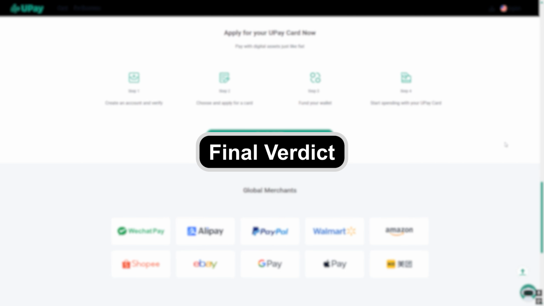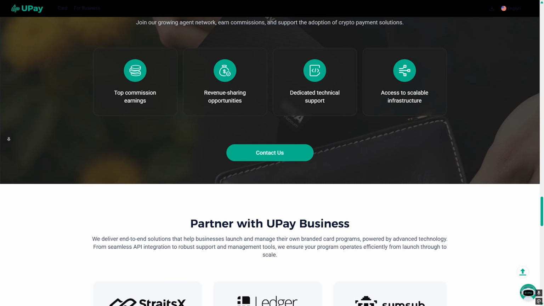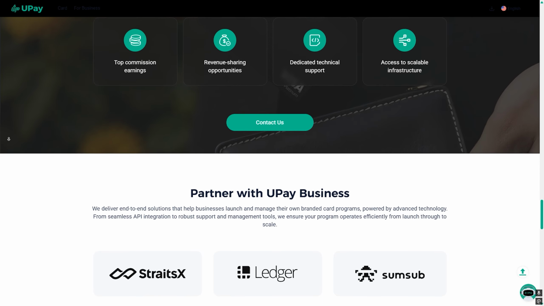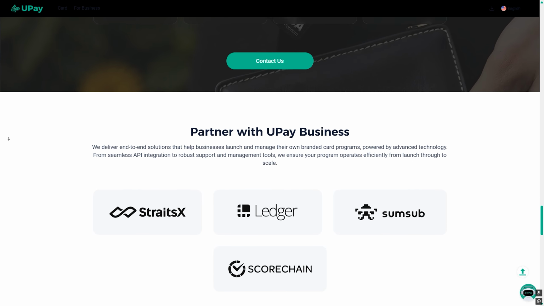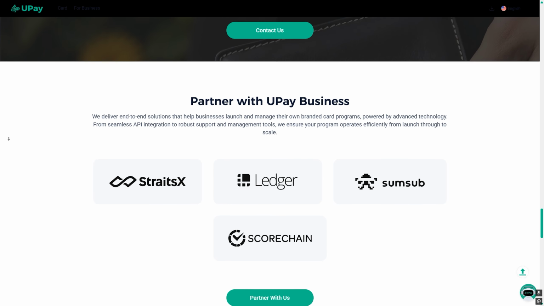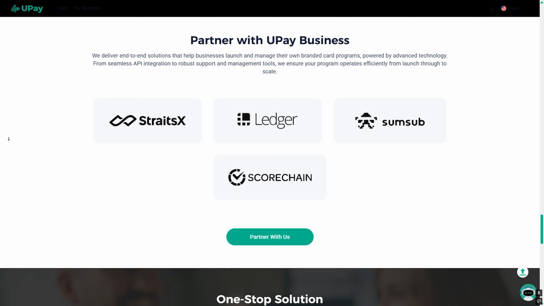Final verdict and conclusion. So is UPay worth it in 2026? If you want a simple, fast, and affordable payment app, UPay is a solid option. But if you need global support or advanced features, you might want to look at bigger platforms. Overall, UPay is a good lightweight payment solution, but not a full replacement for major financial apps.